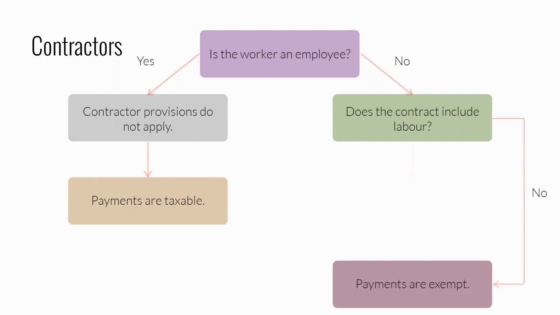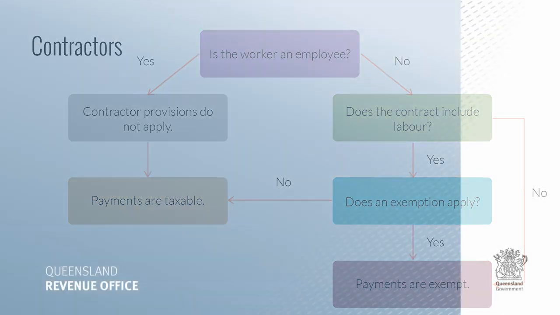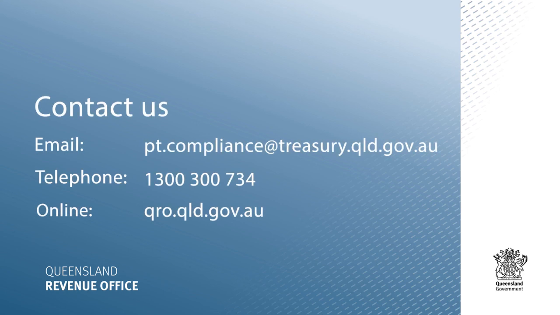Where there is a labour component, you should consider whether one of the 9 exemptions applies. If none of the exemptions apply, the amounts are taxable less GST and any approved contractor deduction. If an exemption does apply, payments are not subject to payroll tax. That completes our look at the contractor provisions for payroll tax.